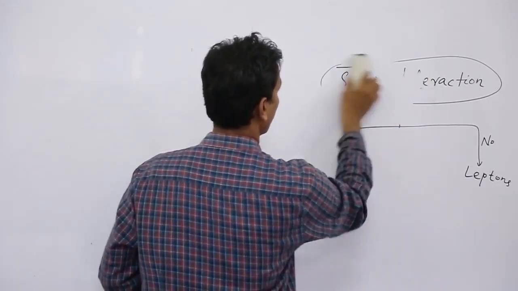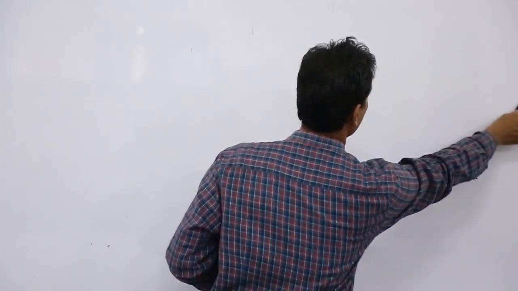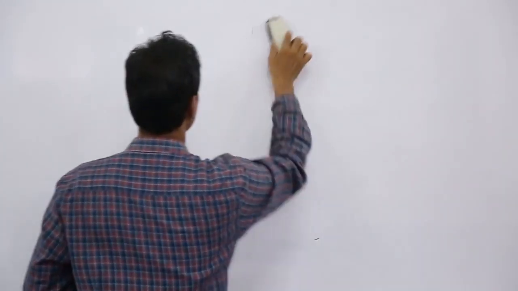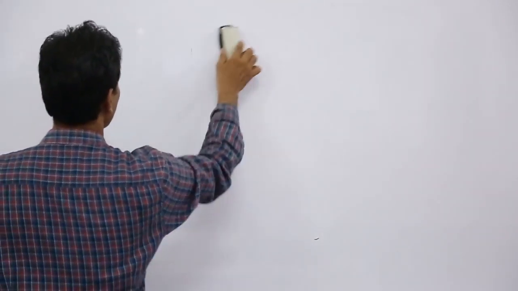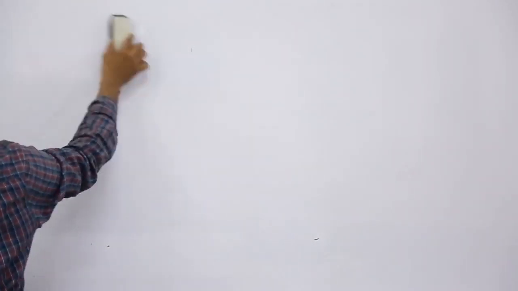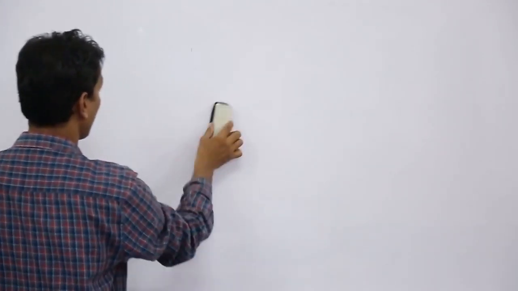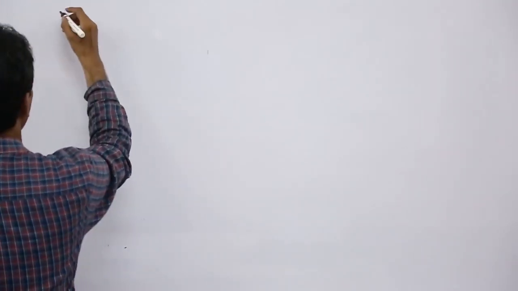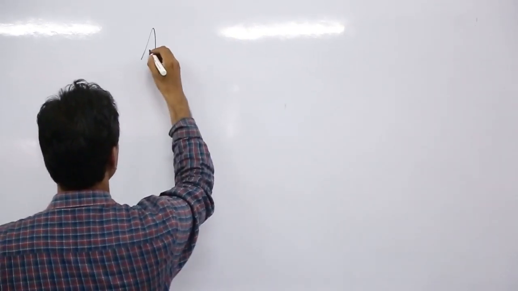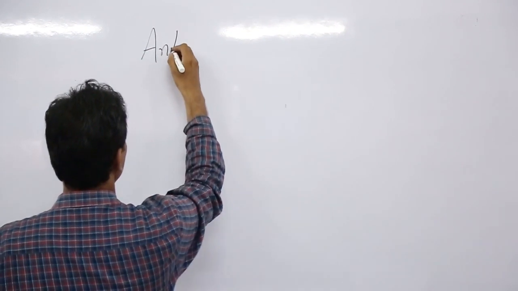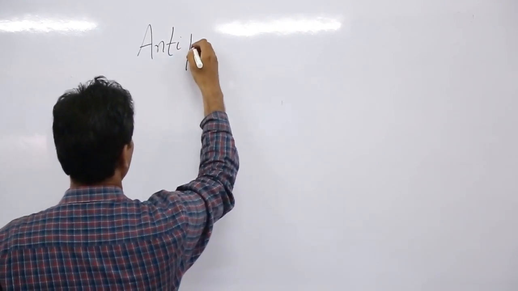In 1928, Paul Dirac predicted about antiparticles. So what are these antiparticles?